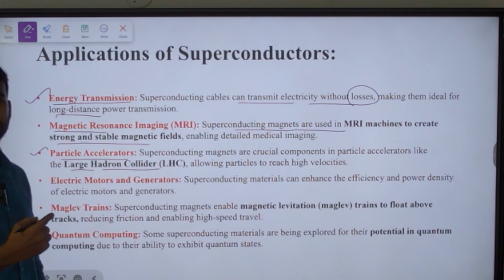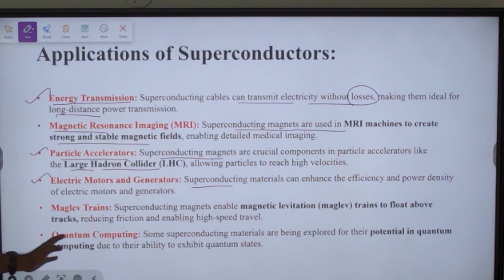Next is electrical motors. Yes, superconducting materials can enhance the efficiency and power density of electrical motors and generators. Other than that, we also have another application, that is magnetic levitation trains. Superconducting magnets are used in the magnetic levitation train so that there won't be any friction while the train is running and there will be ease of movement. So it can also travel at very high speed.